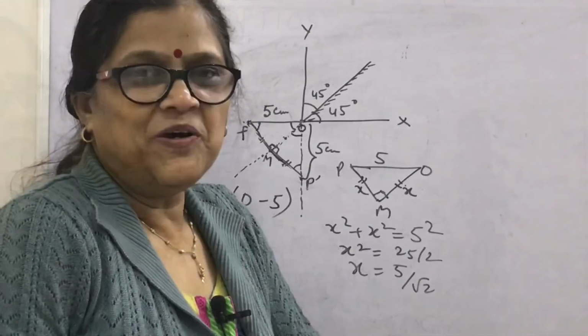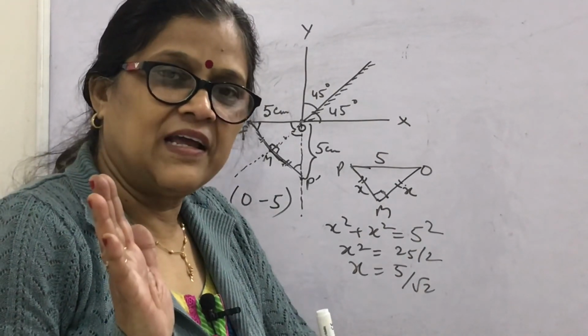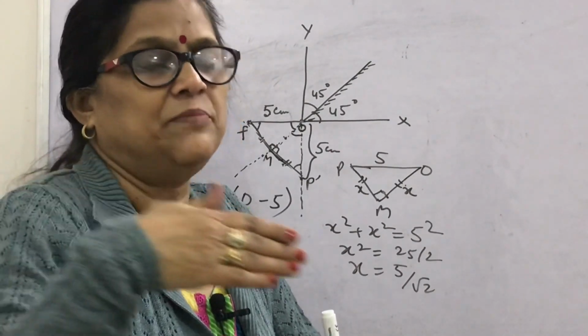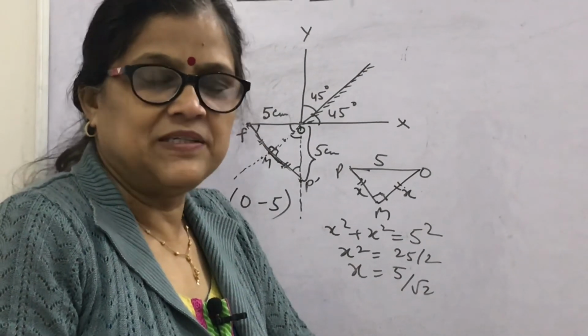In the next video, we will see how many images are formed by two plane mirrors placed at different angles, and what is the velocity of image if the object moves towards the mirror with certain velocity. So we will discuss few interesting examples in the next video.